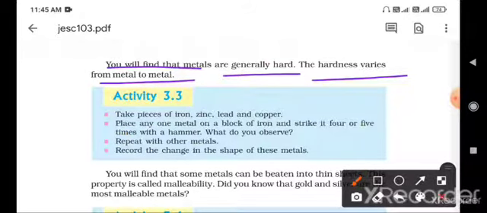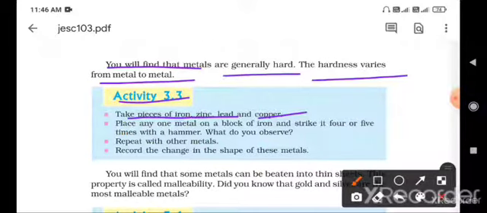Third, activity 3.3. Take a piece of iron, zinc, lead and copper. Place any one metal on a block of iron and strike it four or five times with a hammer. What do you observe? Repeat with other metals. Record the change in the shape of these metals.